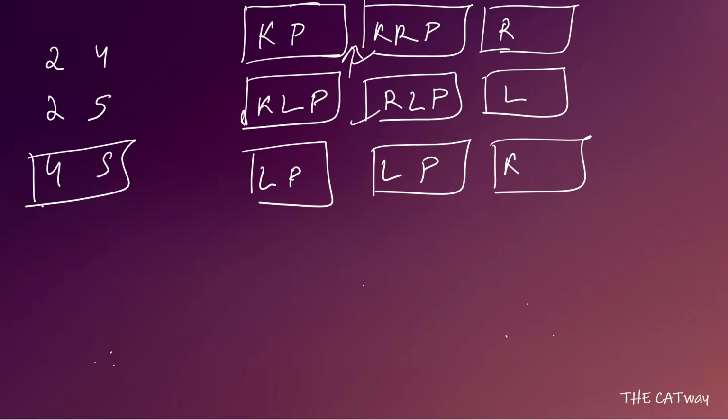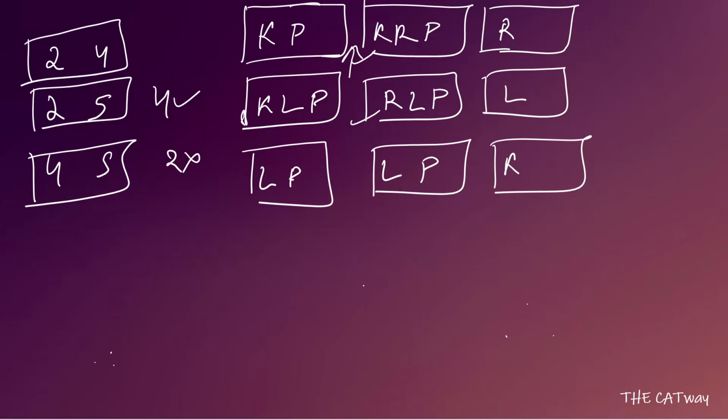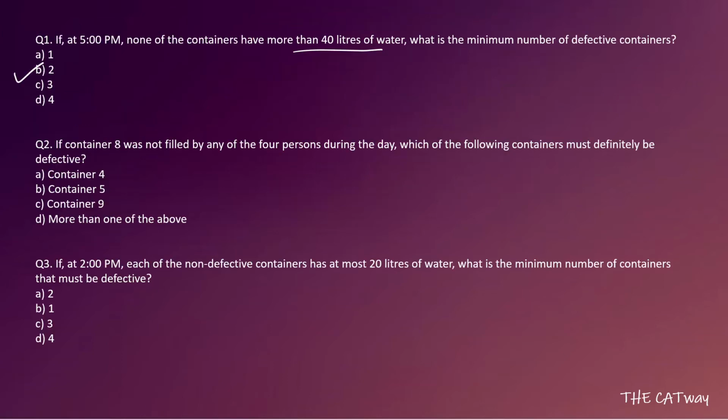If 4 and 5 are defective, there will be no effect on 2. But if 2 and 5 are defective, 4 will be affected, and if 2 and 4 are defective, then 5 will be affected. So what we can say is that if a minimum of two containers, that is either 2 and 4 or 2 and 5, are defective, then each of the containers will have less than 40 liters of water. Okay, so the correct answer for this question is going to be option B, that is 2.